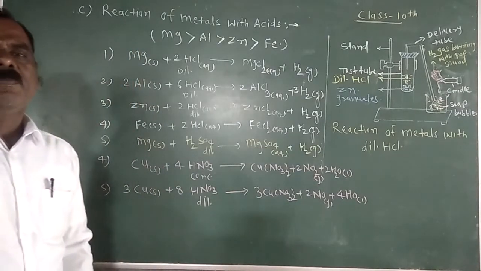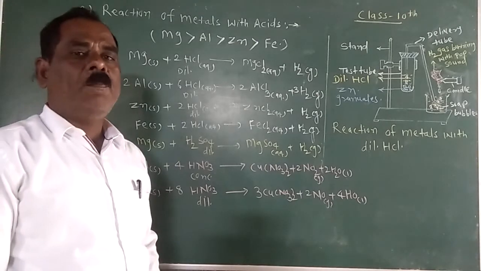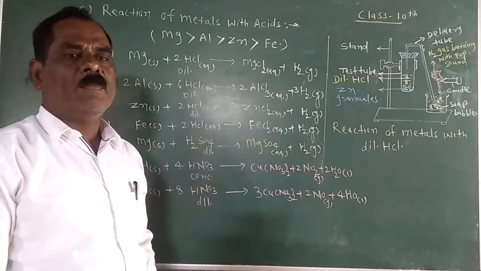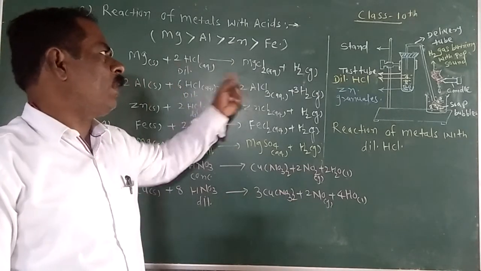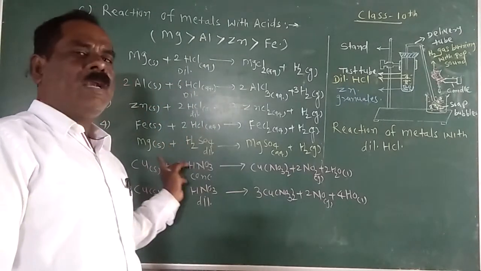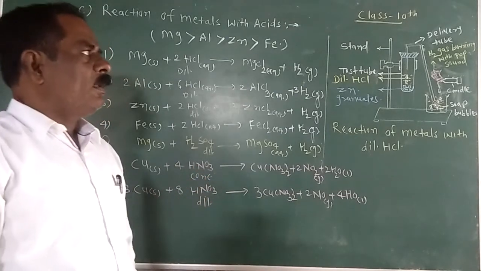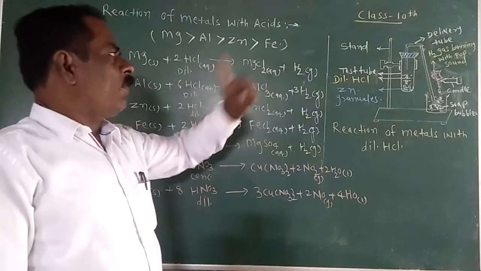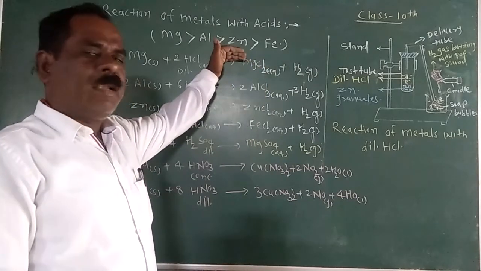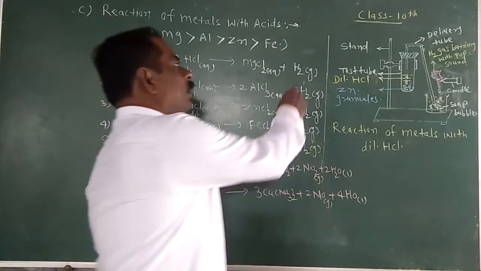I understand. A question may be asked in the examination: write the balanced chemical equation of the following. When magnesium reacts with dilute hydrochloric acid, zinc reacts with dilute hydrochloric acid, or copper reacts with concentrated nitric acid, copper reacts with dilute nitric acid. It means you remember one important point. Whenever a metal reacts with hydrochloric acid or sulfuric acid, the liberated gas is hydrogen gas.